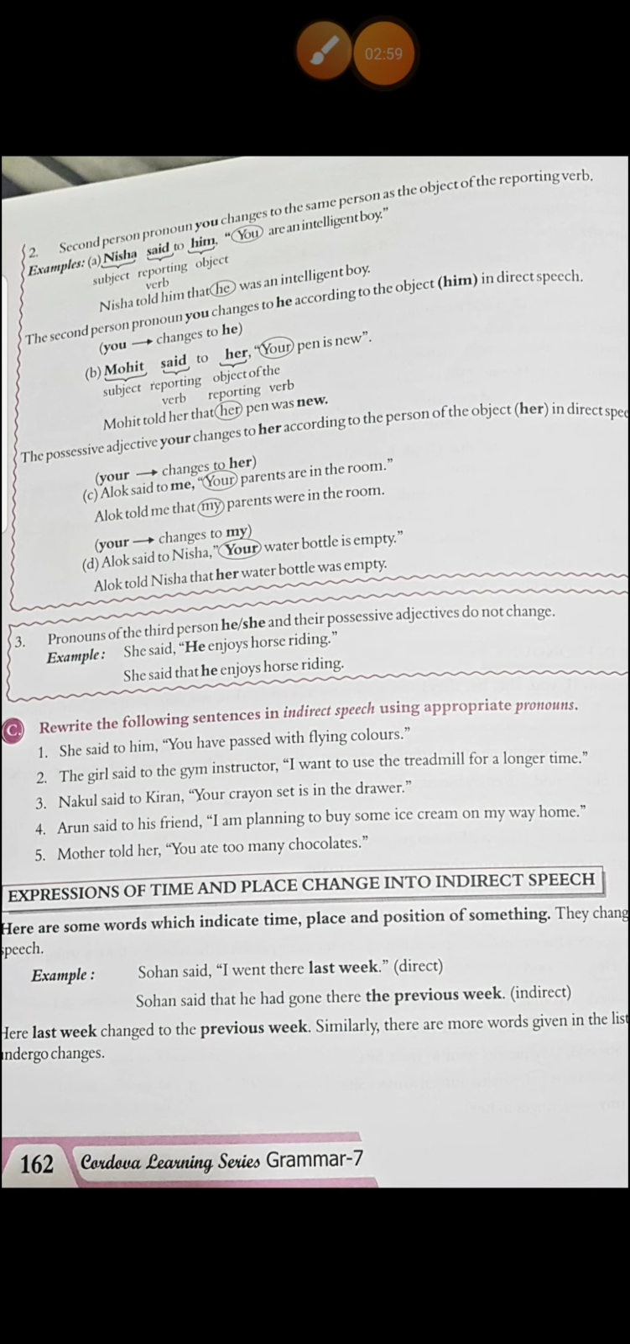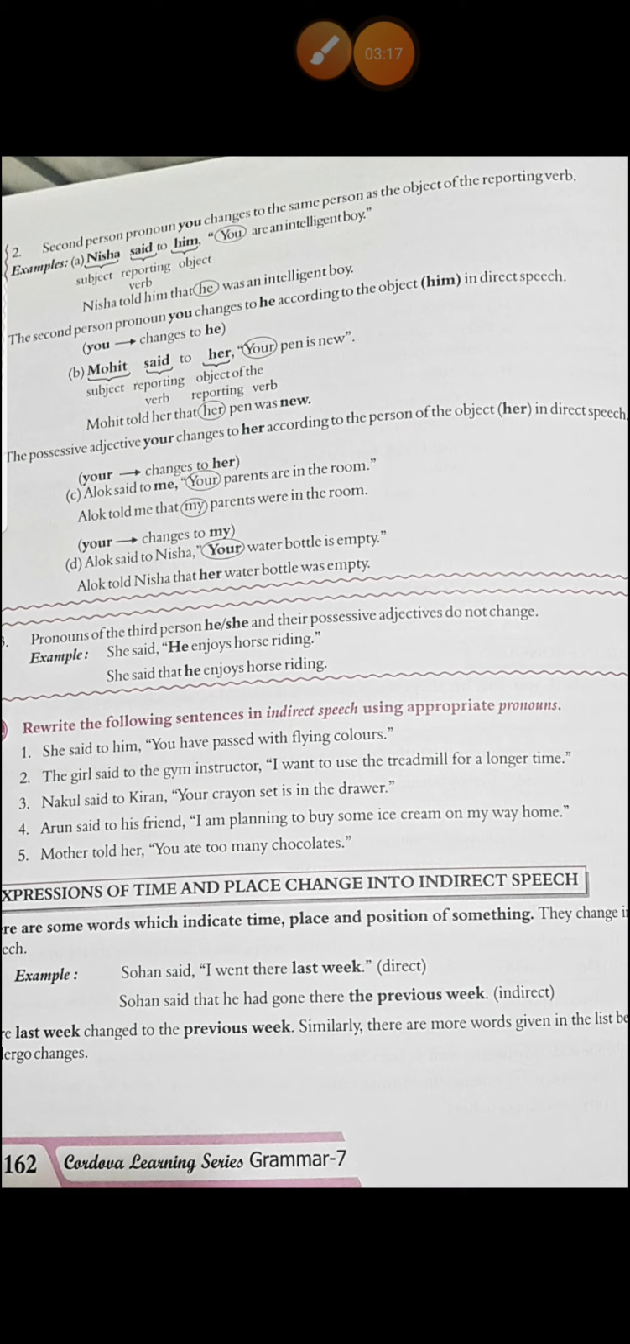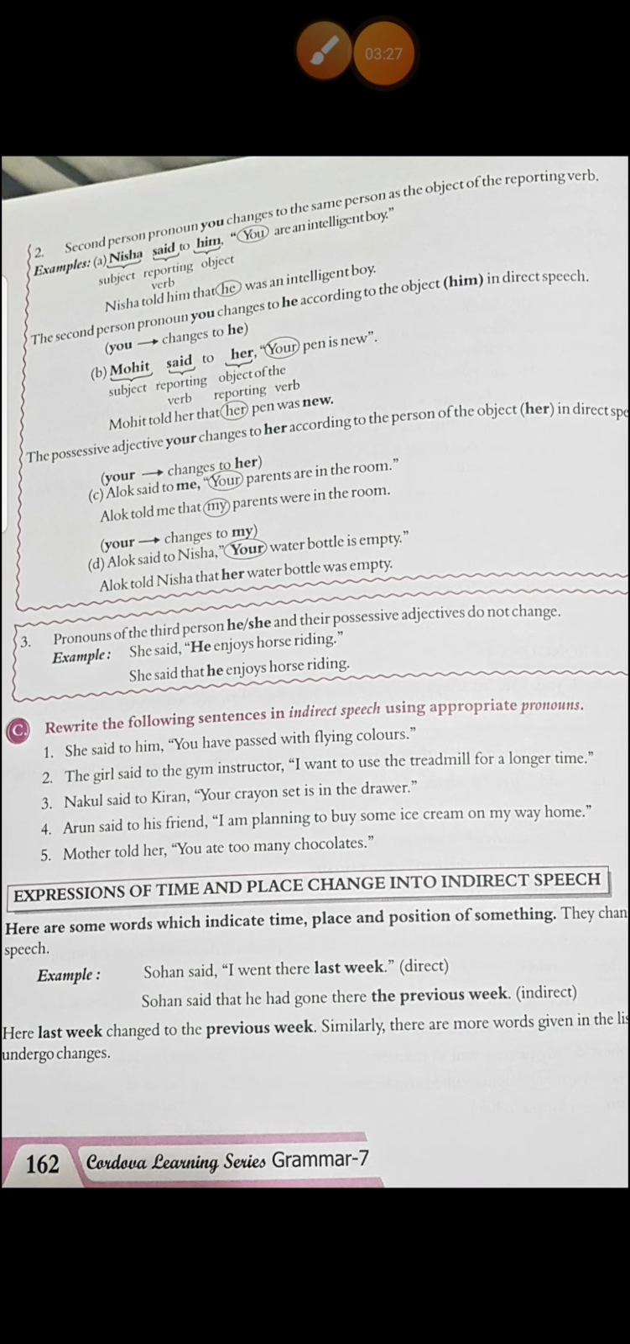Next, second person pronoun, that is you, changes to the same person as the object of the reporting verb. There we have to see the subject. Here we have to see the object of the reporting verb. Then see, Nisha said to him, you are an intelligent boy. What is the subject here? Nisha. Reporting verb is said and him is the object. So it will be changed according to object, that is him. So Nisha told him that he was an intelligent boy. Then second person pronoun you changes to he according to the object him in direct speech.